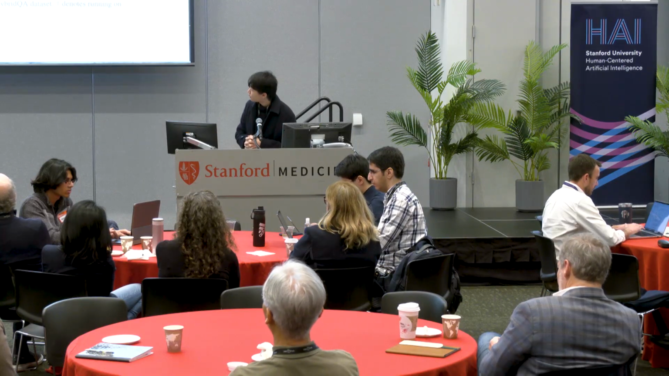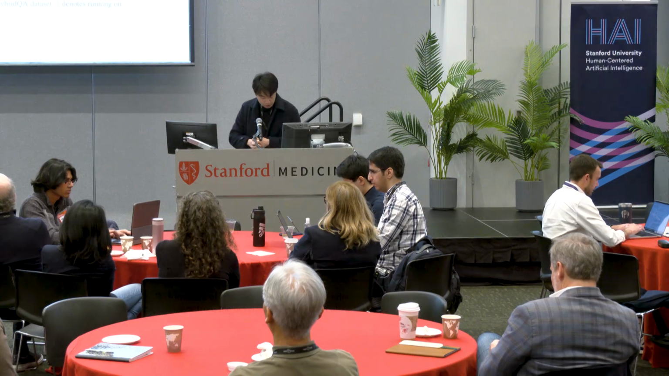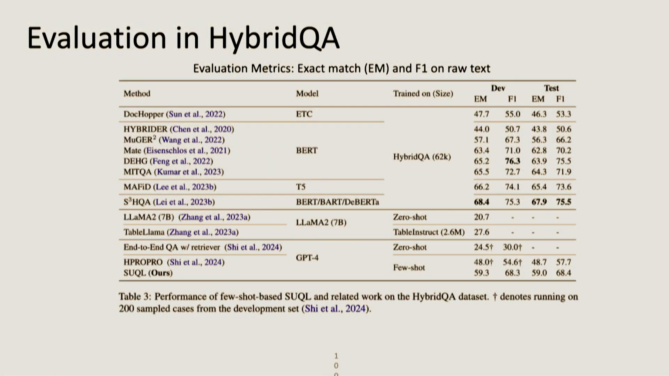Okay, so then we evaluated the system on different tasks. One of the very popular benchmarks out there is called HybridQA, with hybrid in the name, so you know that it's a kind of hybrid data set. The big takeaway is that the previous models were all trained on 62,000 examples, which was the training set that they had. And we showed that our performance outperforms other in-context learning models.